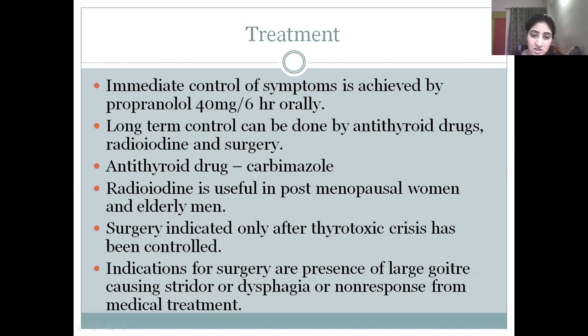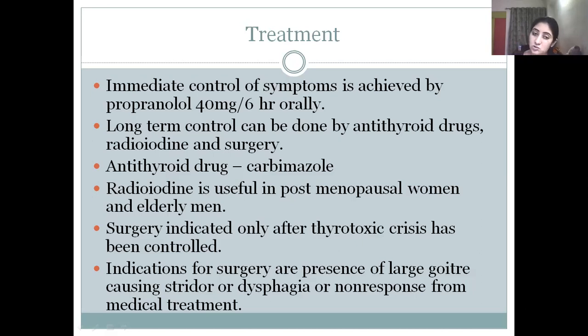Then radioactive iodine, which is used, is usually 5 to 10 millicuries of iodine 131 given orally, and it may be repeated at 12 weeks. Indication is usually patient should be of age greater than 40 years, toxicity due to drugs or relapse after surgery, and if there is thyrotoxic heart disease, then radioactive iodine is indicated. Contraindications are pregnancy and lactation and in children.